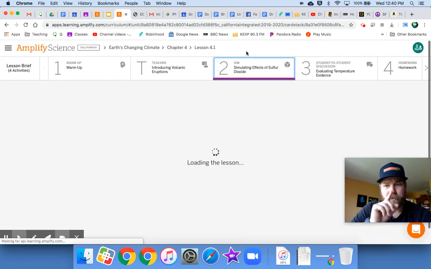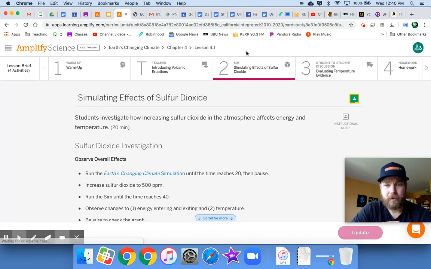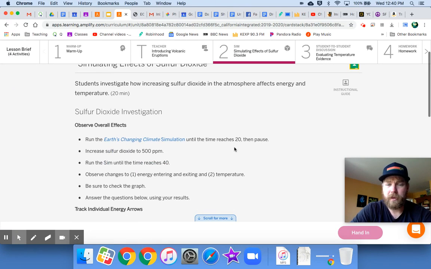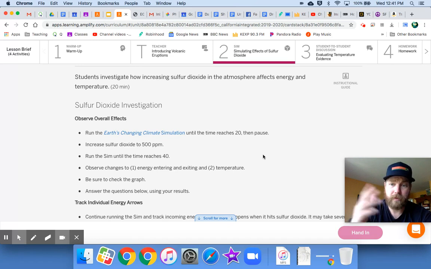We're going to experiment with, investigate, the effects of sulfur dioxide in the atmosphere. Sulfur dioxide is one of the gases that will come out of a volcano, along with carbon dioxide. Now, we've already looked at carbon dioxide quite a bit and its effects on energy entering and exiting Earth's atmosphere. But let's take a closer look at sulfur dioxide. So that's what you're going to do.